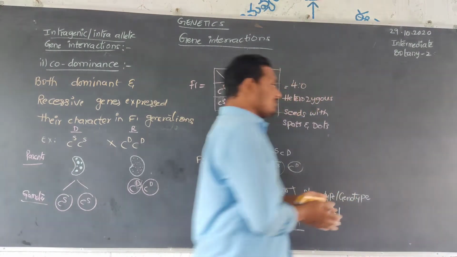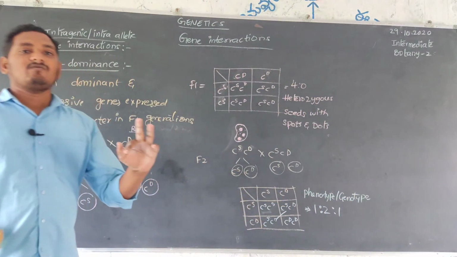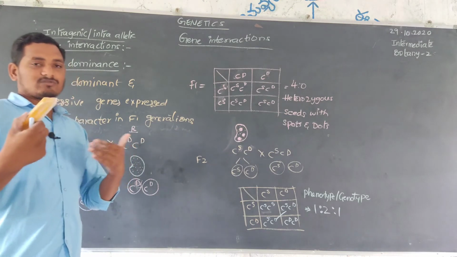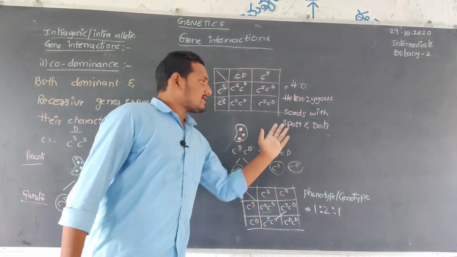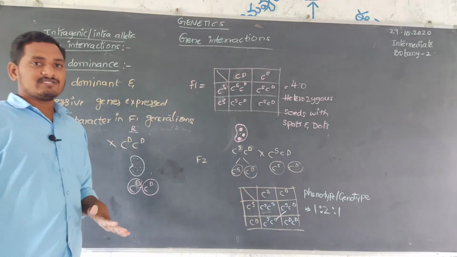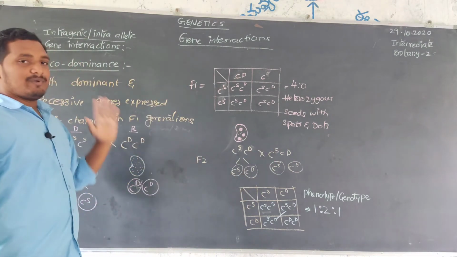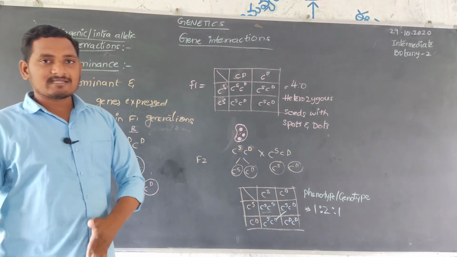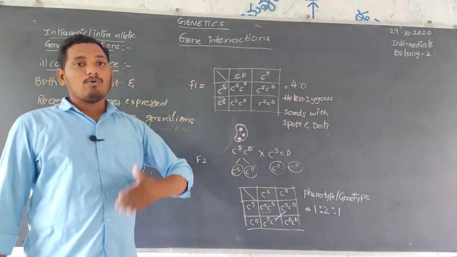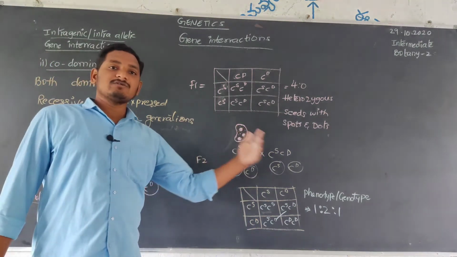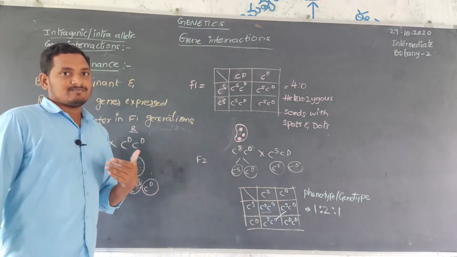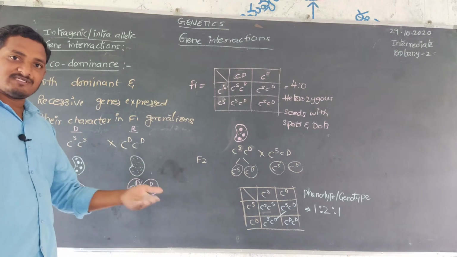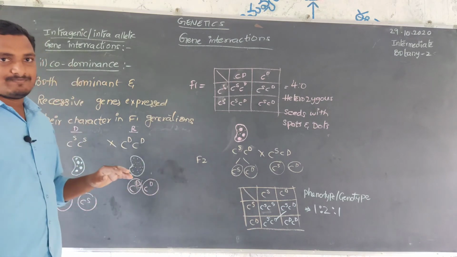This is codominance. Co means both are together. In codominance, both characters are expressed in the F1 generation. Both the dominant and recessive characters are expressed in the offspring, the plants of the next generation, the F1 generation. That is called codominance.